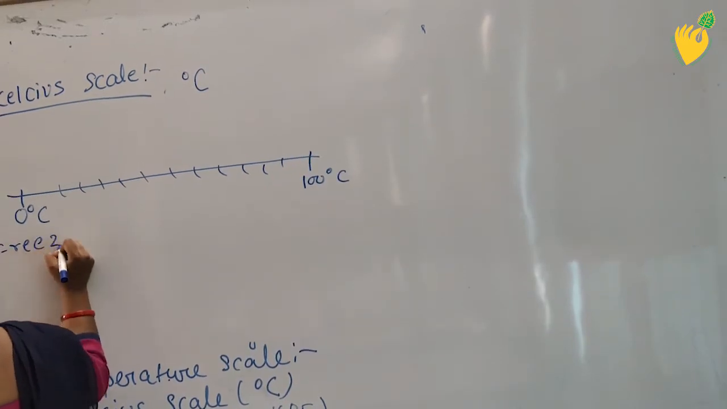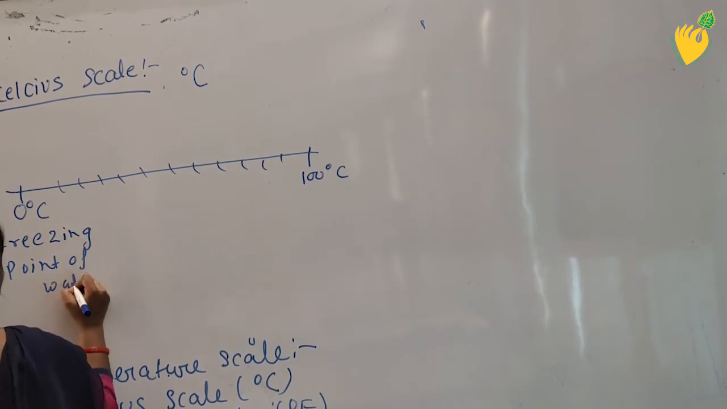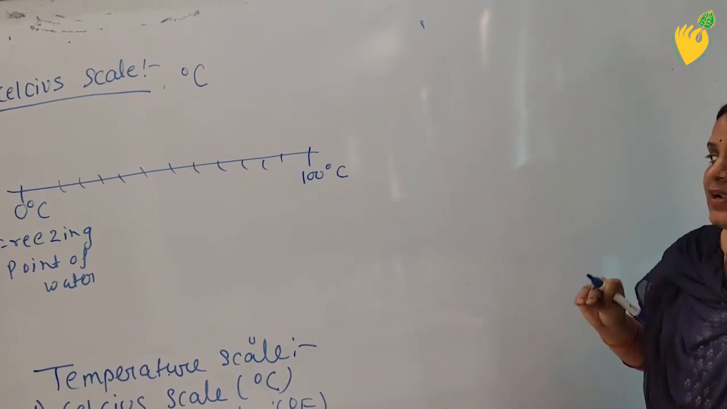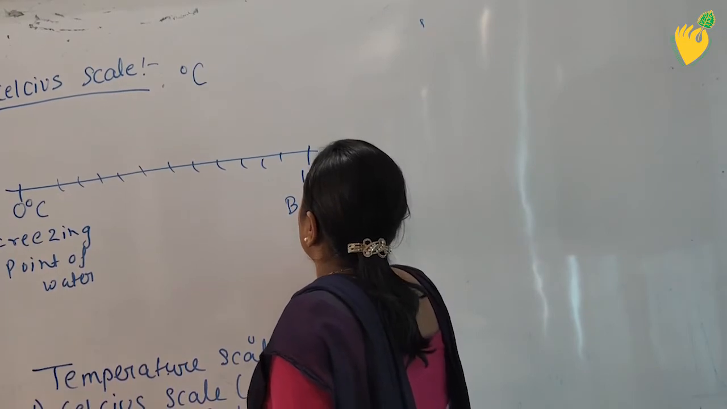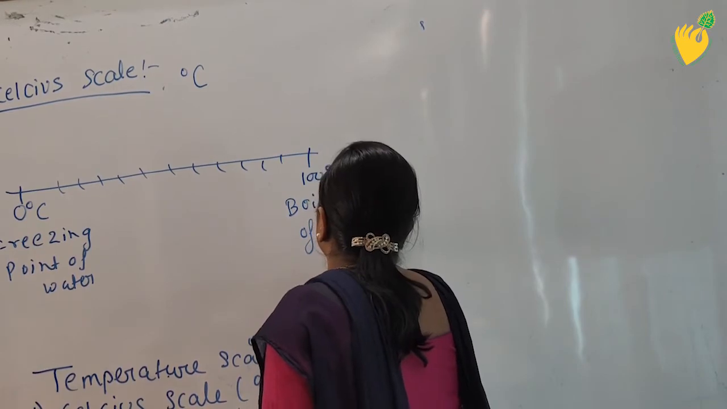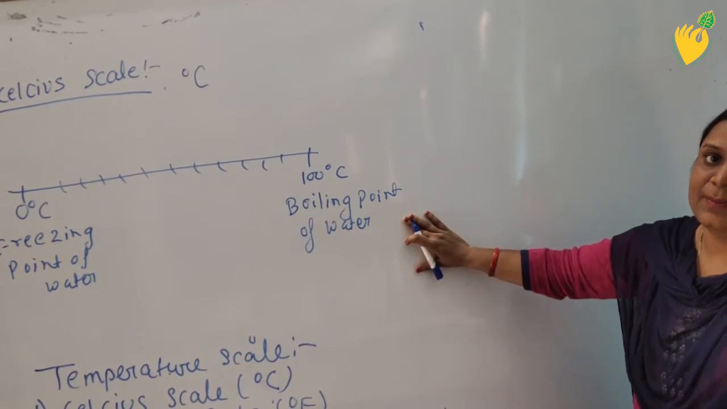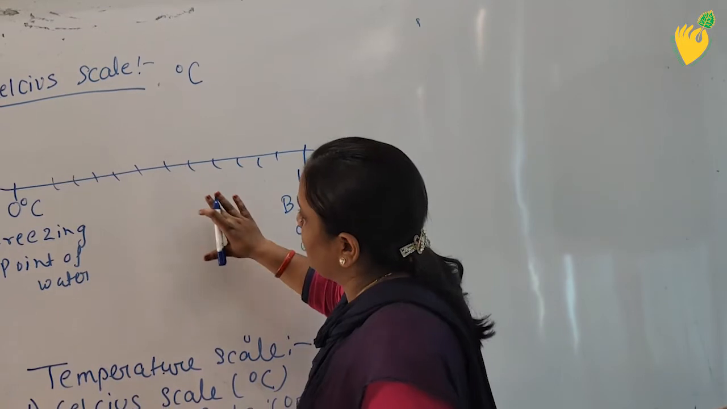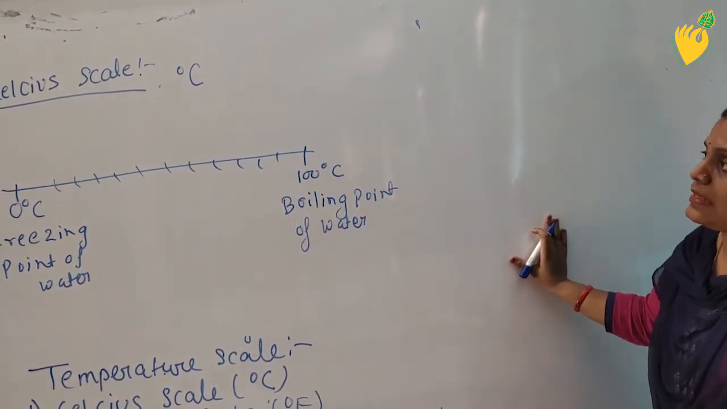Freezing point of water means the temperature at which water is converted into ice, and 100 degree Celsius is the boiling point of water, that is, the temperature at which water is converted into vapor by the process of boiling. So this is the notation and the scale which is used for Celsius.